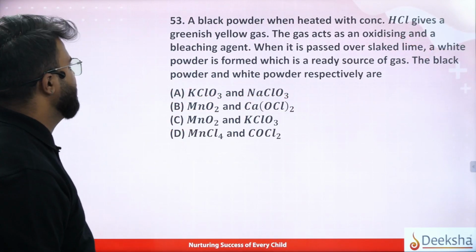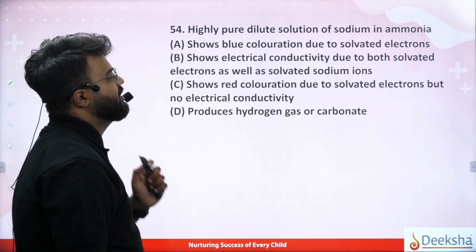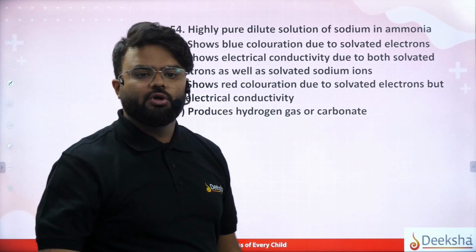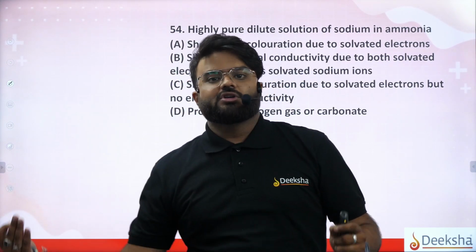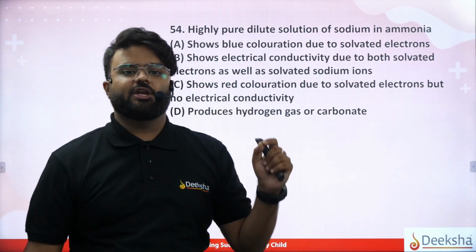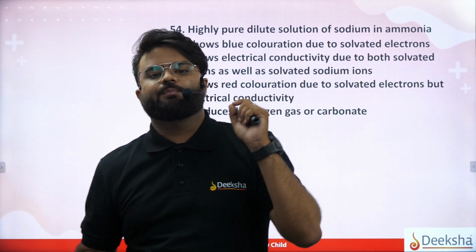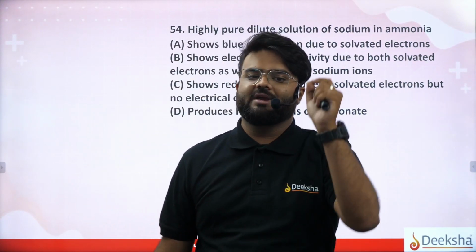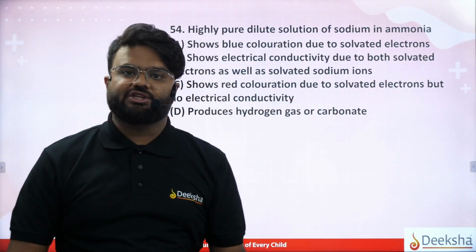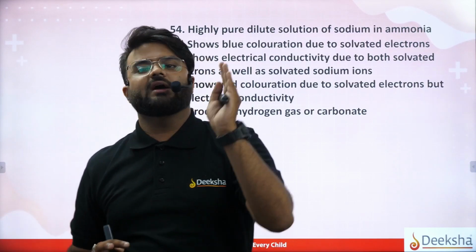Okay, coming back to 54, a highly pure dilute solution of sodium in ammonia. What color does it show? That is blue coloration, which is due to the solvated electrons.